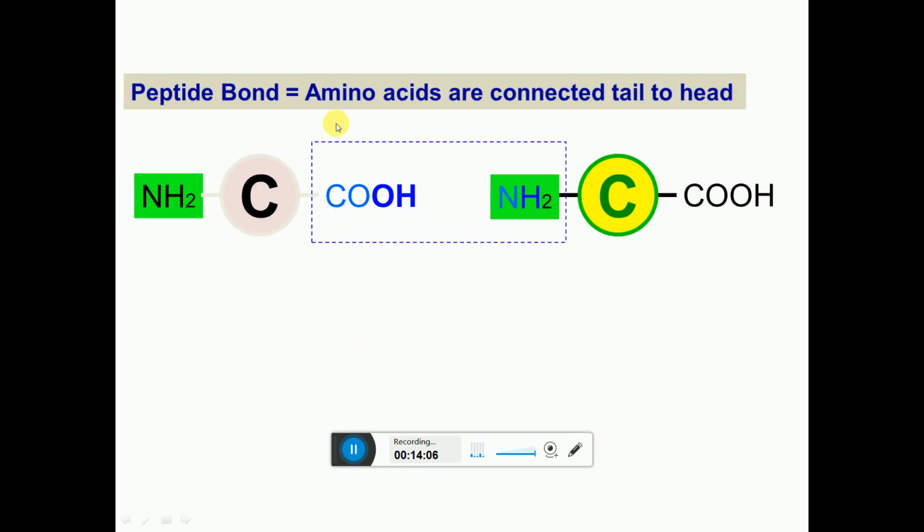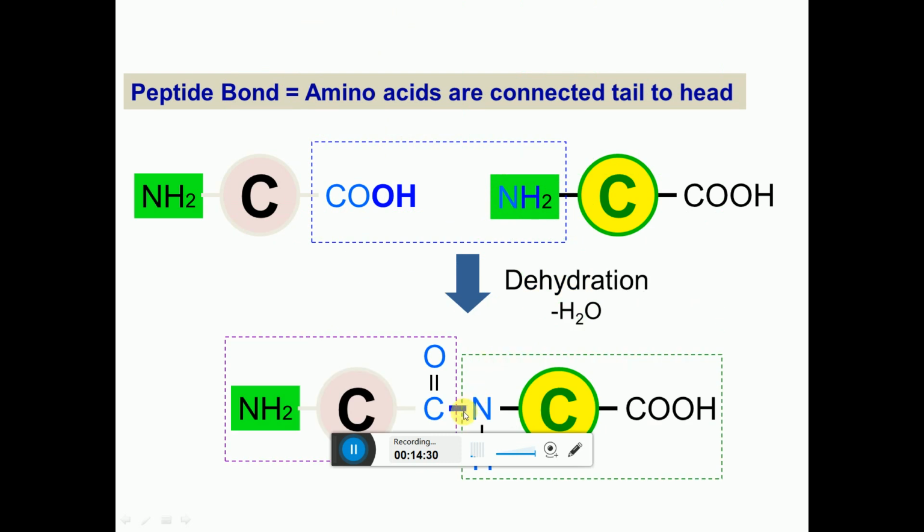How are peptide bonds formed? Suppose this is one amino acid. We are only showing here the amino group and carboxylic group, not the hydrogen and R group. From the carboxylic group of the first amino acid, the hydroxyl OH, and from this amino group one hydrogen, form a water molecule. That is called dehydration, and it forms the peptide bond. C double bond O NH is formed. This bond is called the peptide bond. In this way peptide bonds are formed and amino acids form polypeptides.